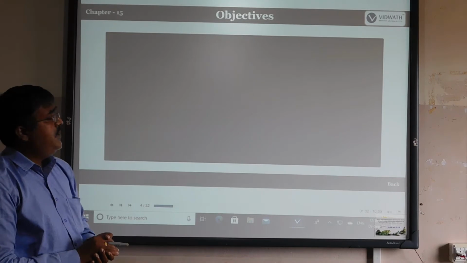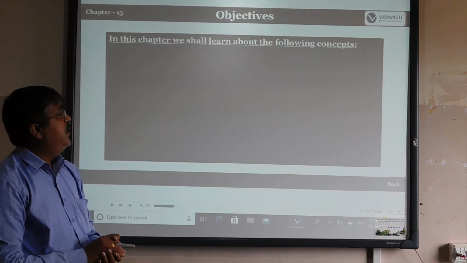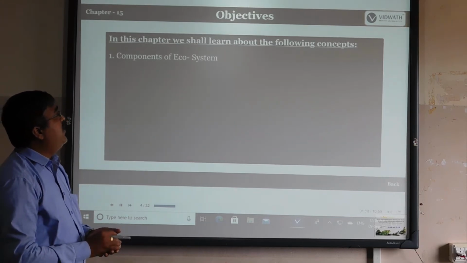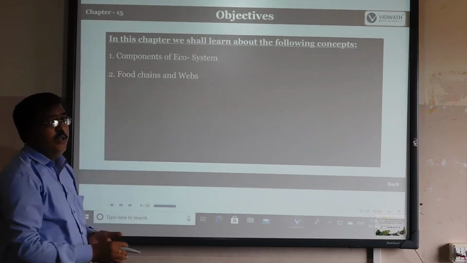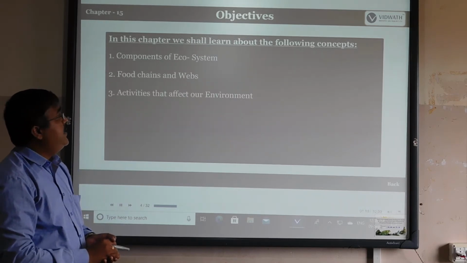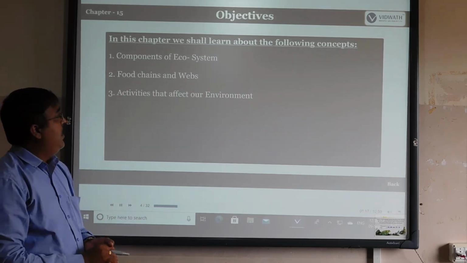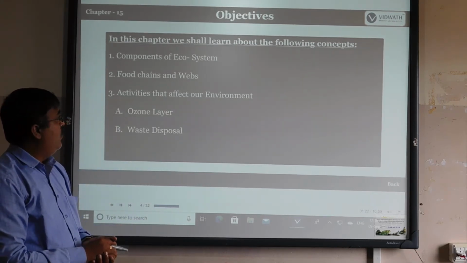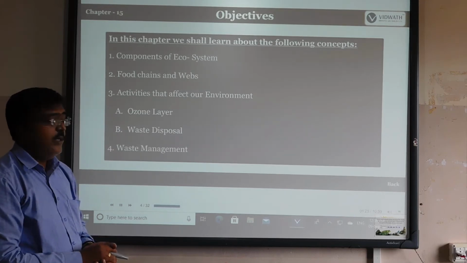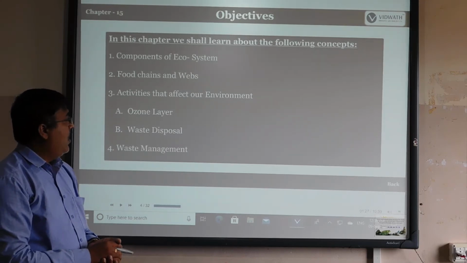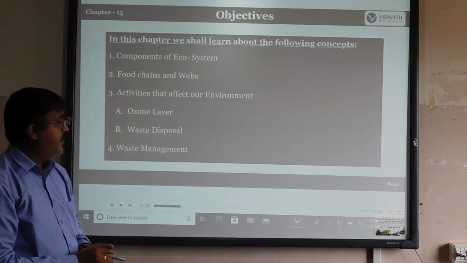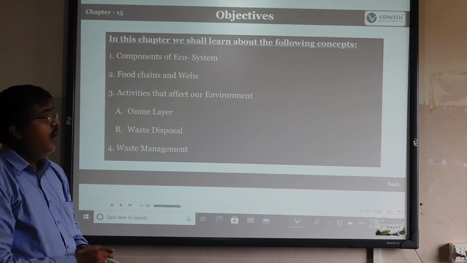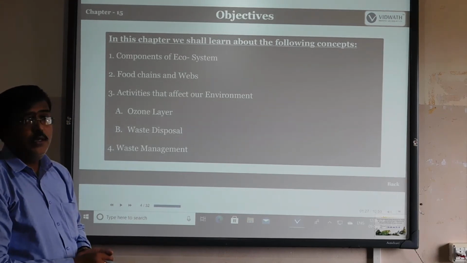Next is the objectives of the study of this environment. What are the basic components of the ecosystem? What is the meaning of food chain and food web? Thirdly, what are the activities that affect our environment? The ozone layer, how it is depleted, and what are the effects of that? How should waste be disposed of? And lastly, how can waste be managed? All these objectives we will learn in this lesson.